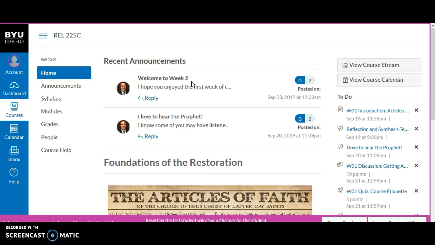So far it looks like people are understanding the course and are excited about studying the principles of the gospel that are found in the Articles of Faith. This week we will have the opportunity to study Article of Faith number 2.